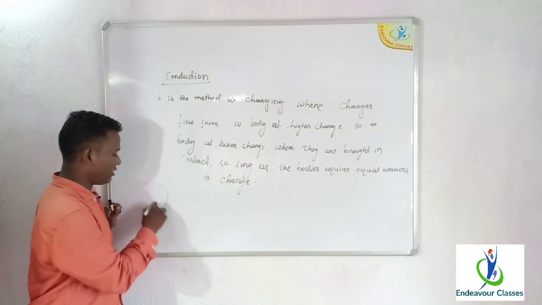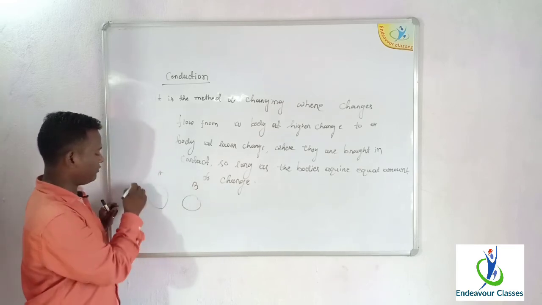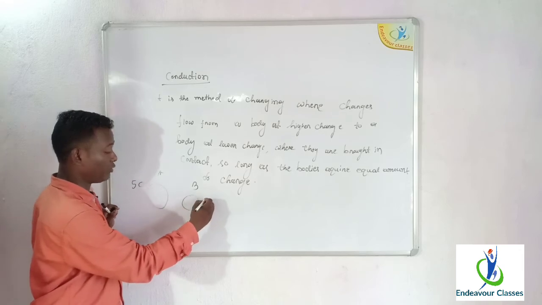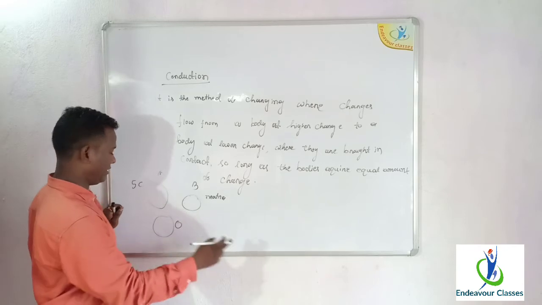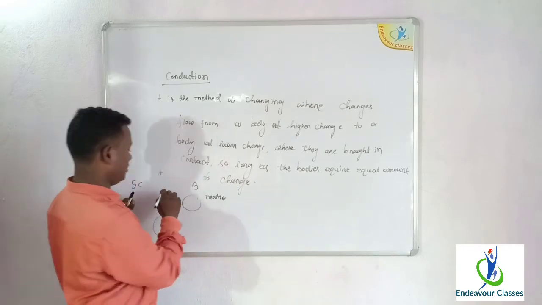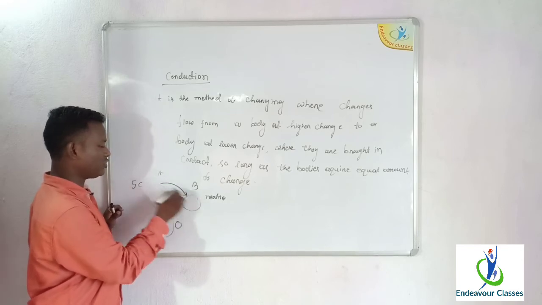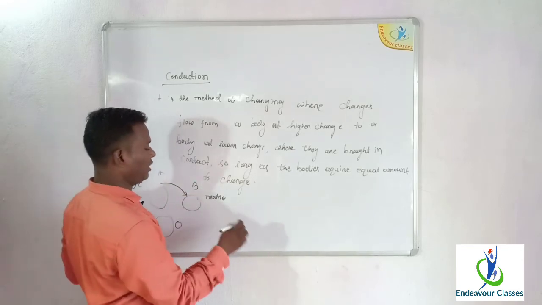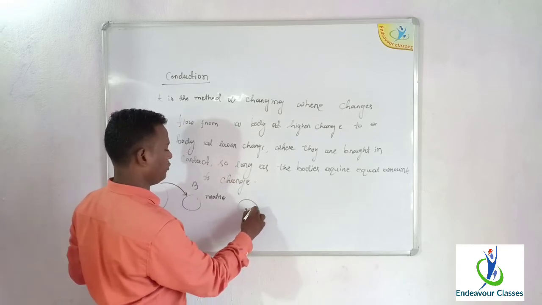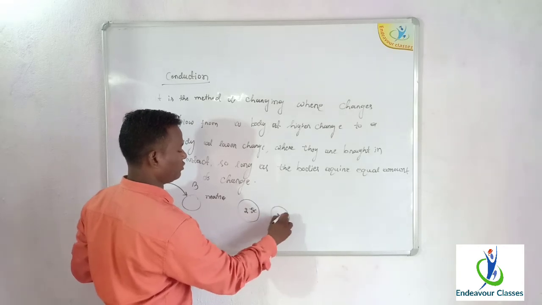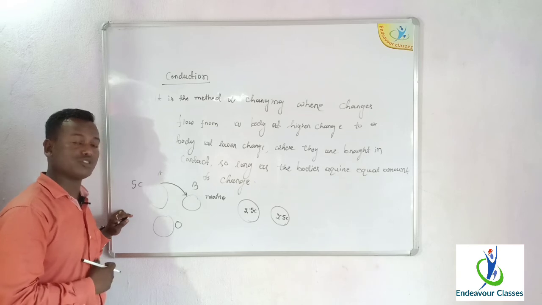If you consider two bodies A and B, if one body has 5 coulomb of charge and the other is neutral, and they are brought in contact and separated, charges will flow from the body having 5 coulomb to the neutral body. When they are separated, each body will have a charge of 2.5 coulomb, because charges flow so long as the bodies acquire equal amount of charge.